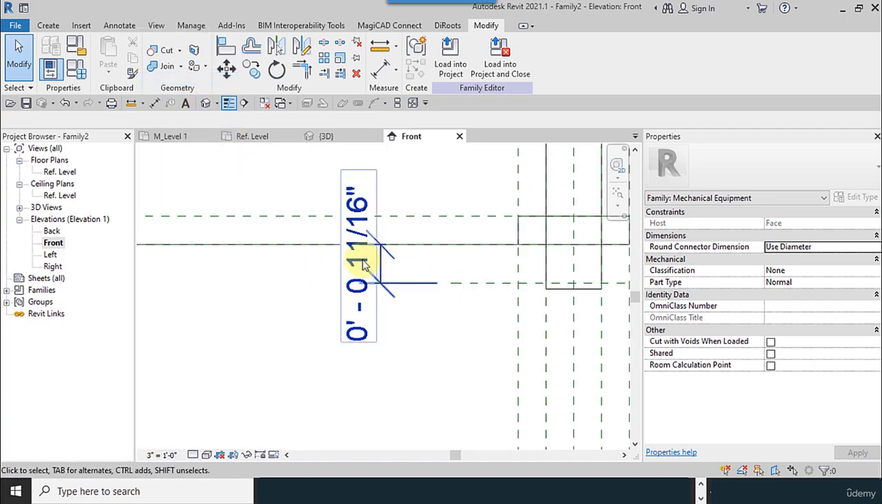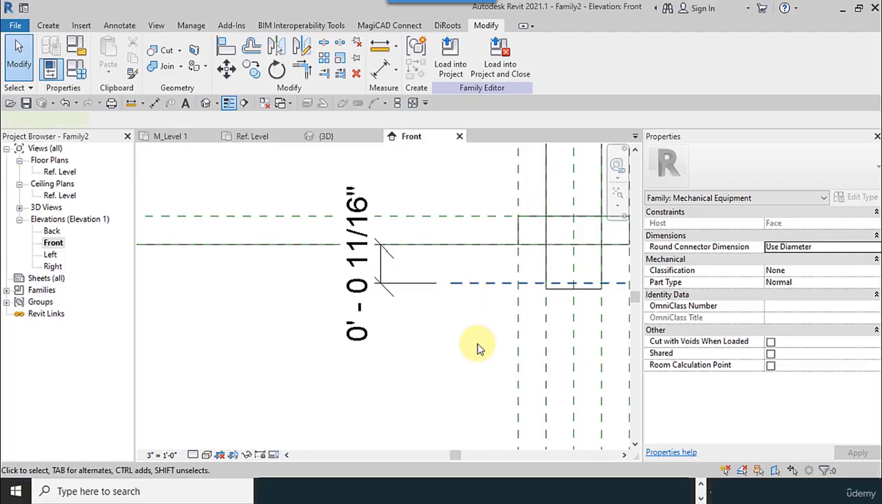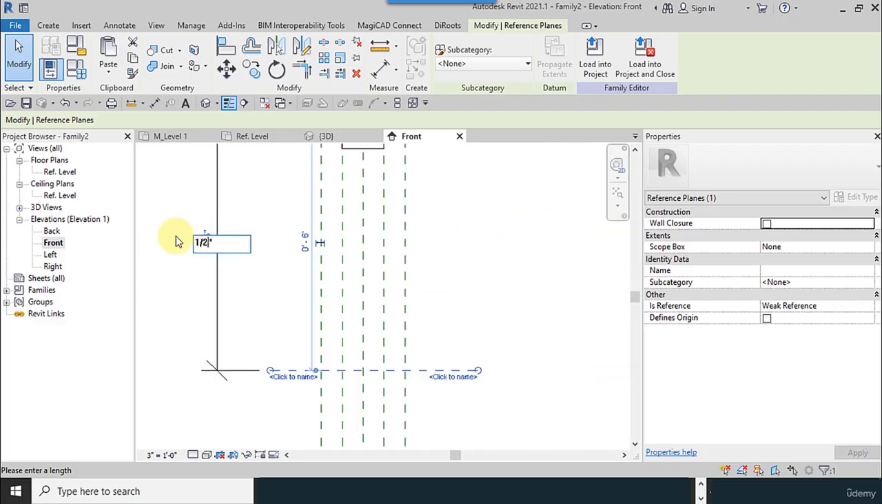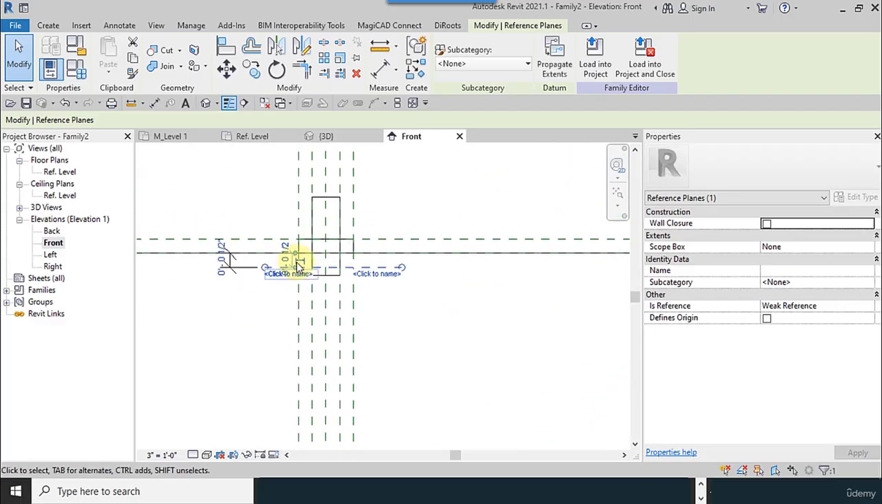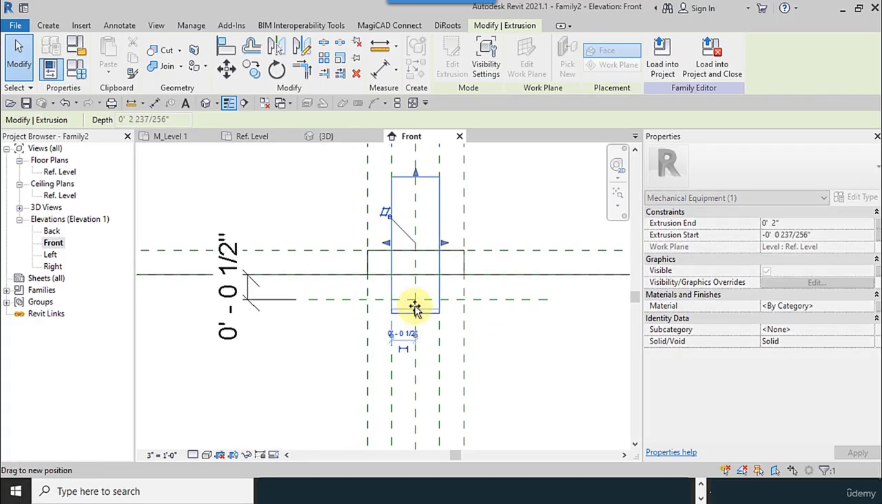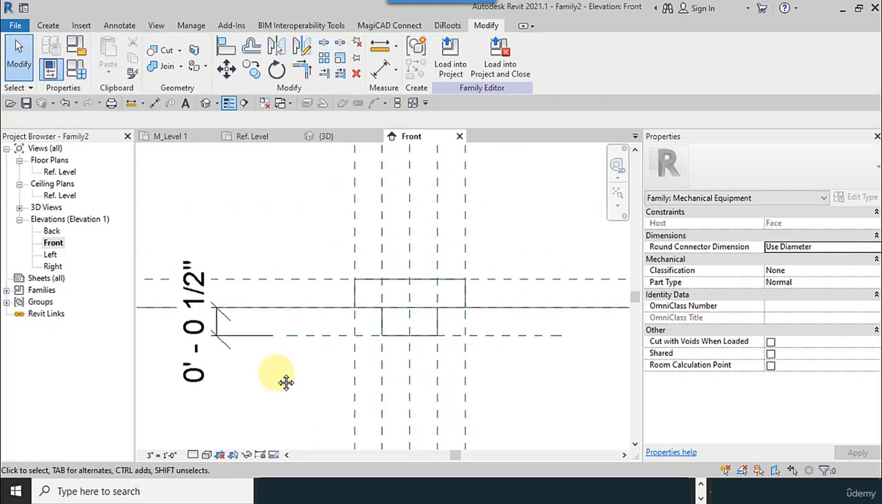I make this dimension smaller. You do not have to click on the dimension. You have to click on the line and put the amount, for example 1/2 inches for this, and I select the volume and change this and move it to here like this.